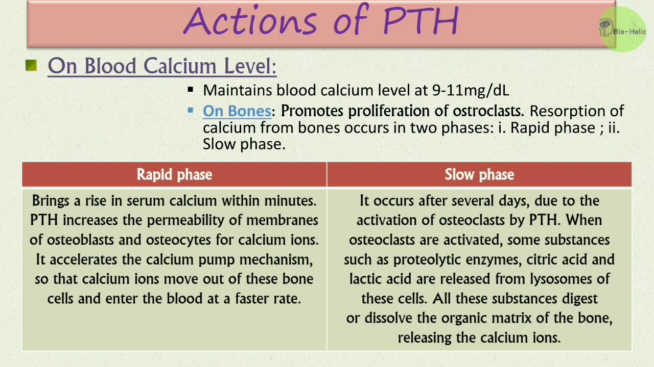at a faster rate. And the slow phase, according to its name, occurs slowly, that is after several days due to the activation of osteoclasts by the PTH. When osteoclasts are activated, some substances such as proteolytic enzymes, citric acid, lactic acid, etc. are released from lysosomes of these cells. All these substances digest and dissolve the organic matrix of the bone, releasing the calcium ions.